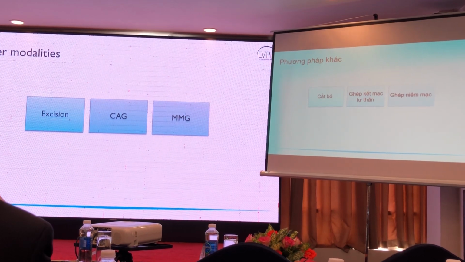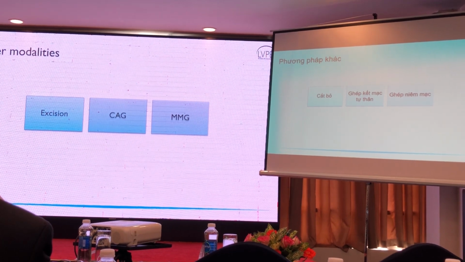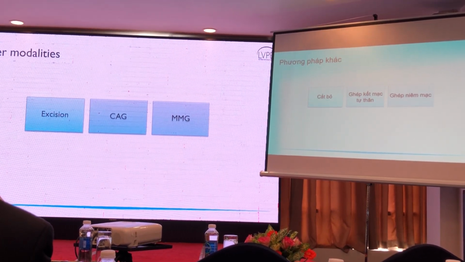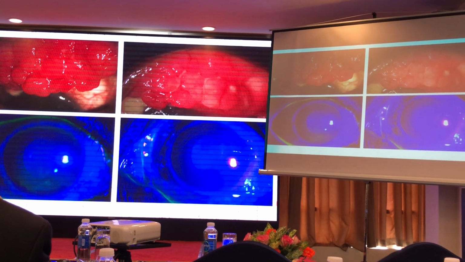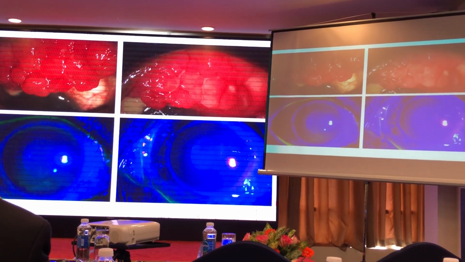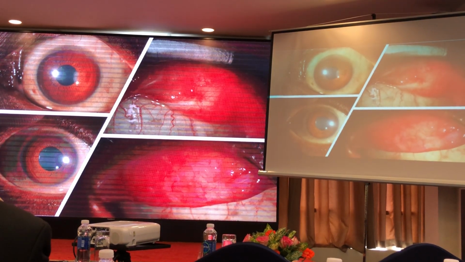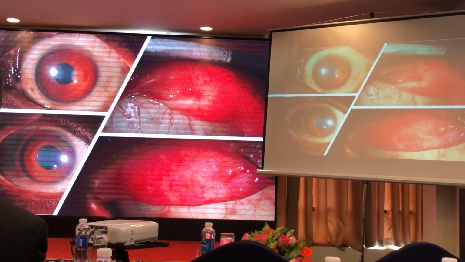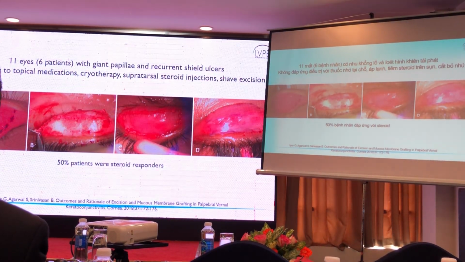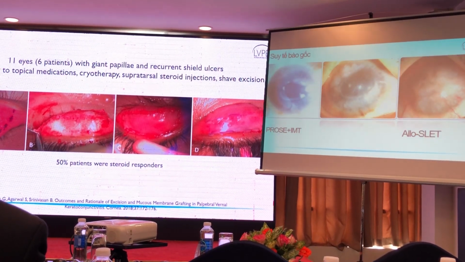Other surgical modalities that can be used for the management of these giant papillae include excision and covering the bare area with either a conjunctival or a mucous membrane graft. Again, this was one of our patients who had giant papillary conjunctivitis and had repeated episodes of corneal erosions. And so the patient was subjected to a shave excision, and the bare area was covered by conjunctival autograft, and the patient did not have a recurrence of the papillary conjunctivitis with this modality. The use of mucous membrane in a very similar manner has also been described in literature.